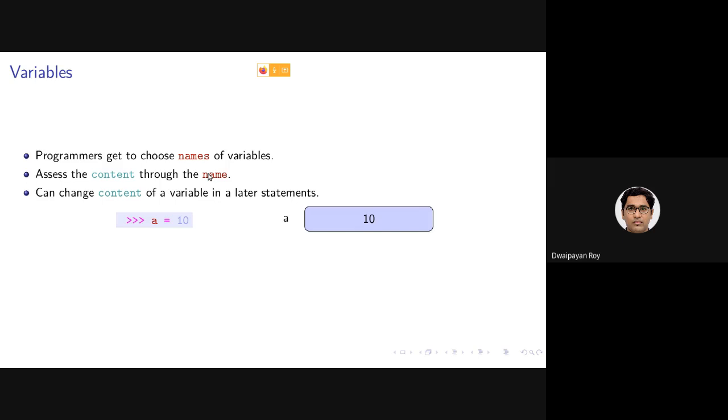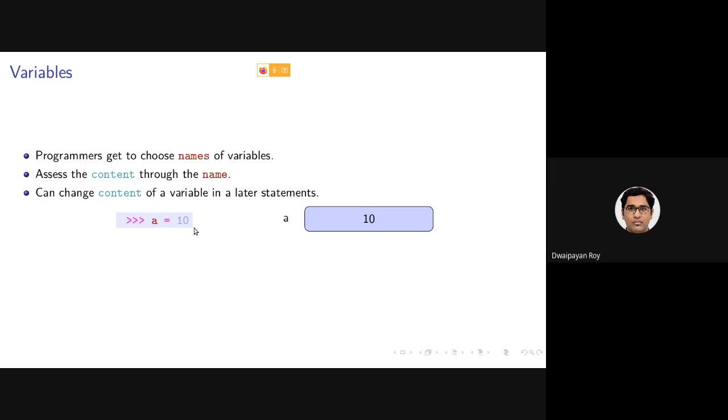For example, let's look at one small code. Here in this statement, this is an assignment statement, a equals to 10. Don't consider the three greater than signs; this is just to show you that this is written in an interactive way. Just ignore them.